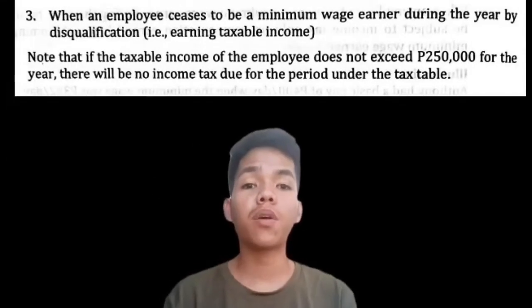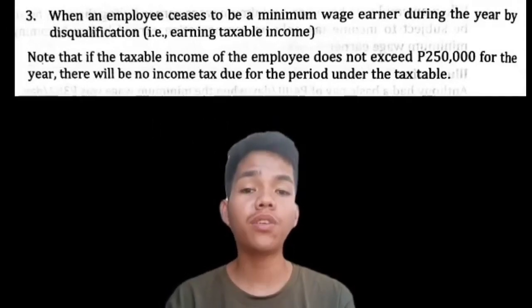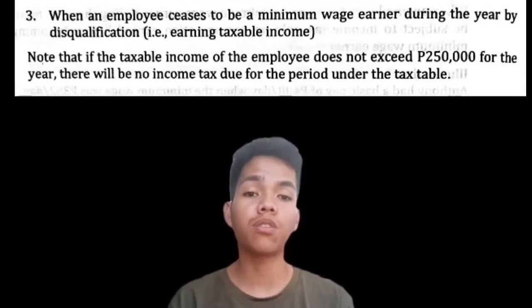Number 3. When an employee ceases to be a minimum wage earner during the year by disqualification, for example, earning taxable income. Note that if the taxable income of the employee does not exceed 250,000 pesos for the year, there will be no income tax due for the period under the tax table.